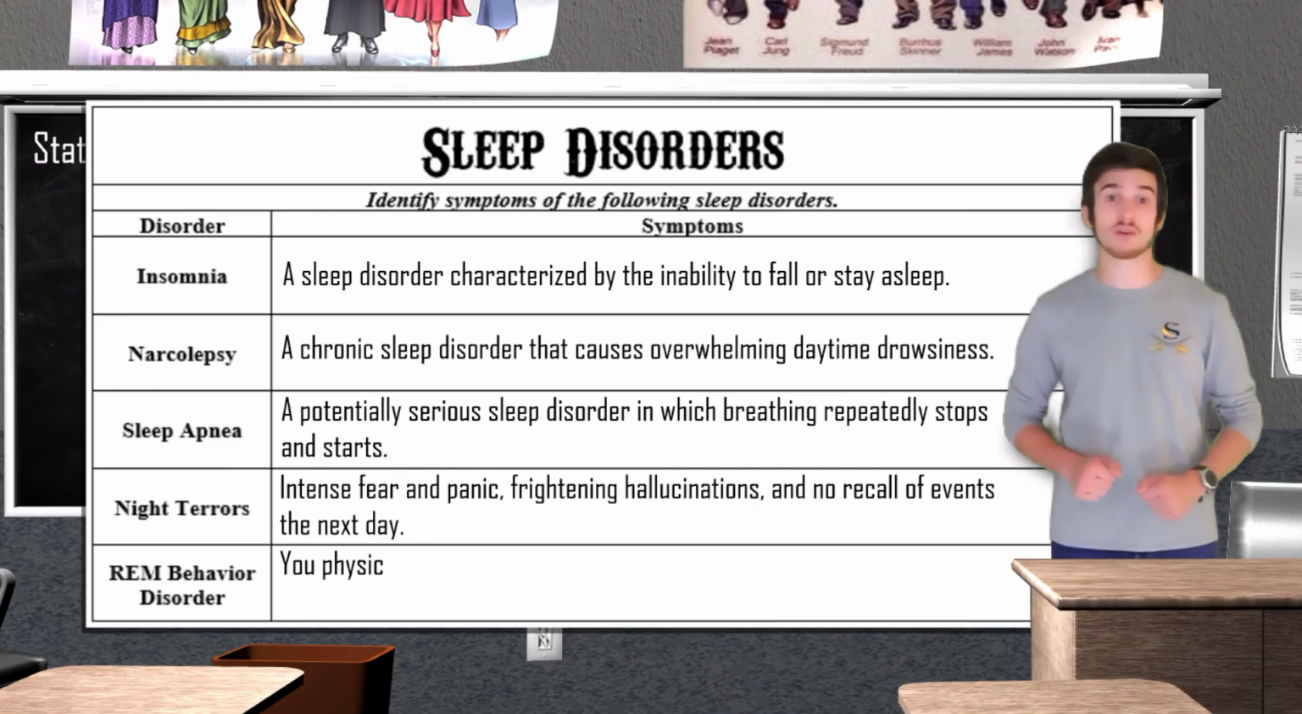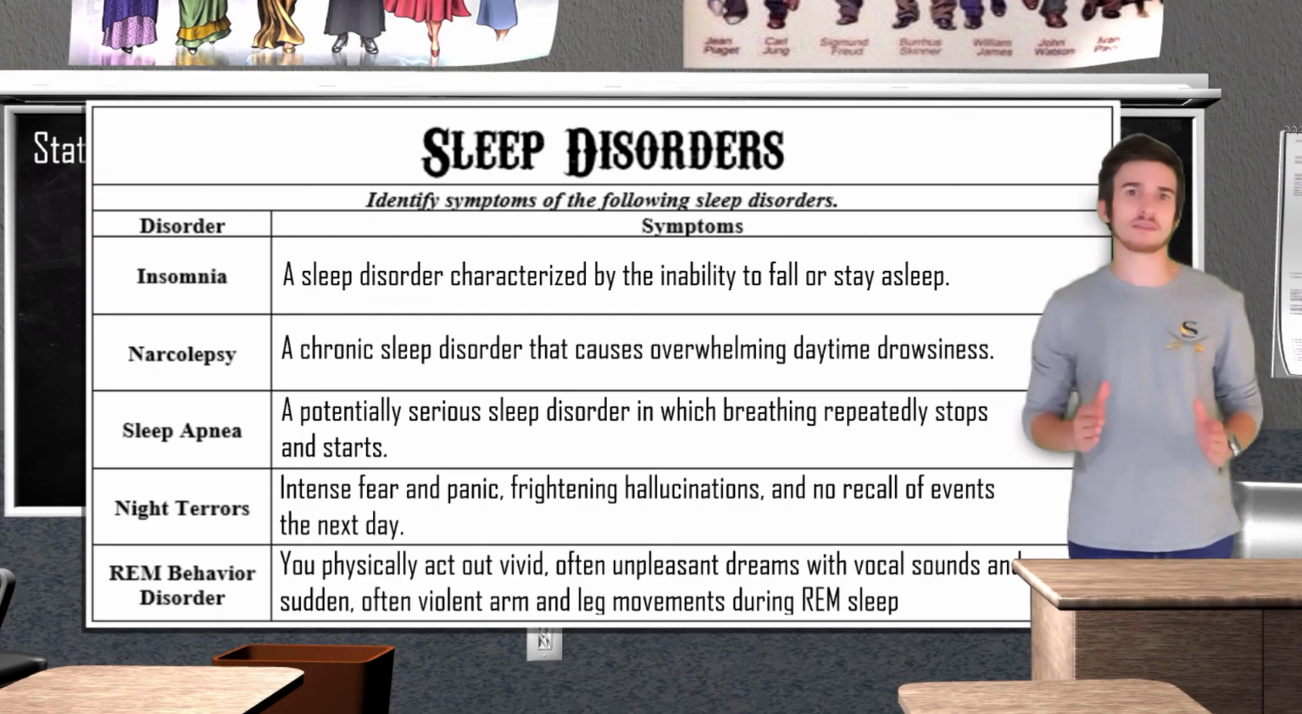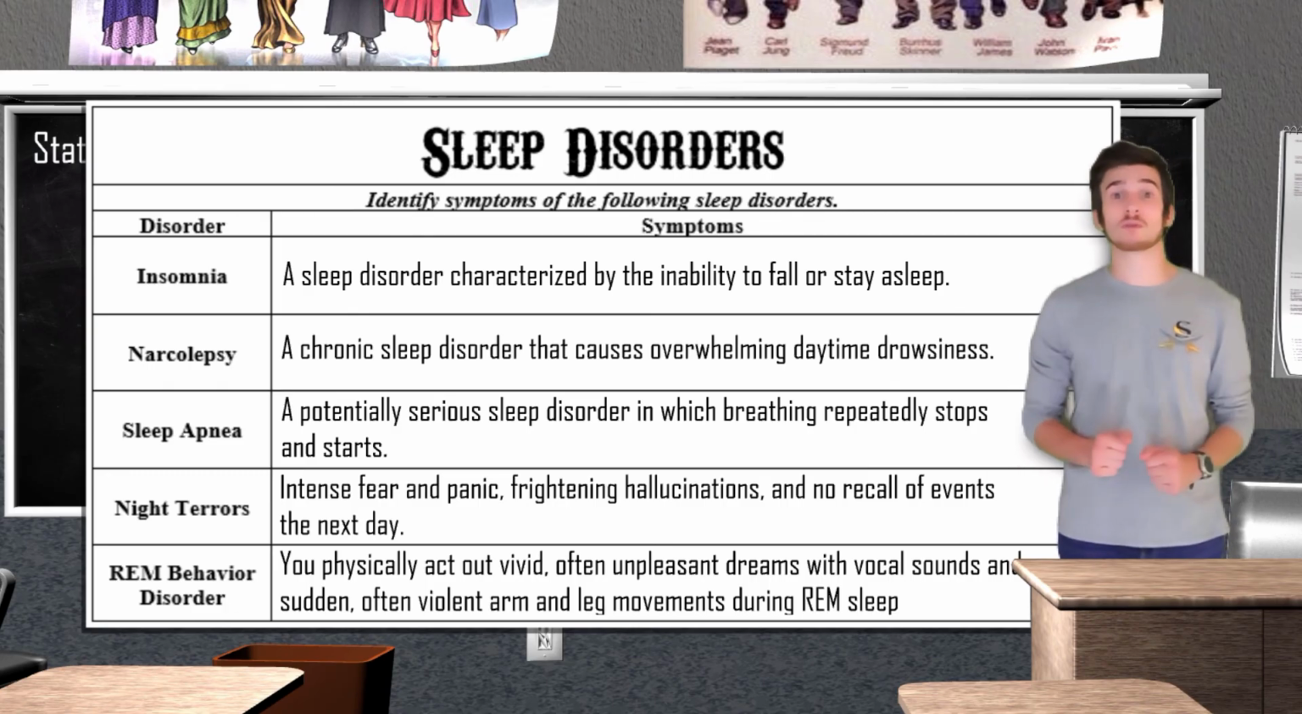REM behavior disorder is going to be when an individual acts out their dreams. Caused by the brain's inability to suppress voluntary muscle movements, this disorder is generally seen in males over the age of 50. So these sleep disorders oftentimes lead to sleep deprivation.